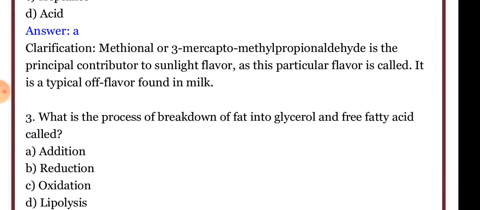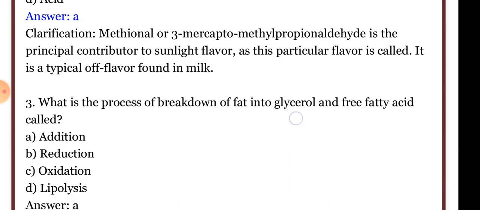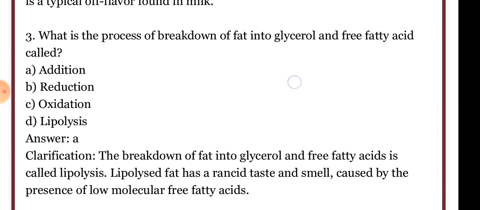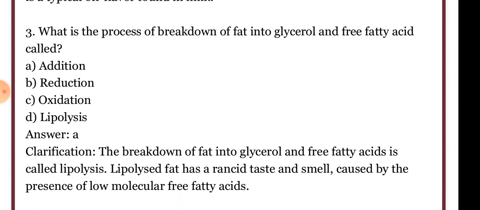What is the process of breakdown of fat into glycerol and fatty acids? It is lipolysis, option D. Lipolysis is the process of breakdown of fat into glycerol and free fatty acids. The breakdown of fat into glycerol and free fatty acids is called lipolysis.